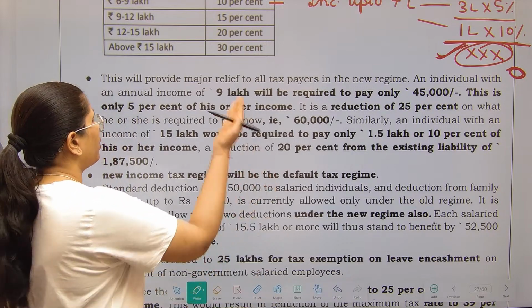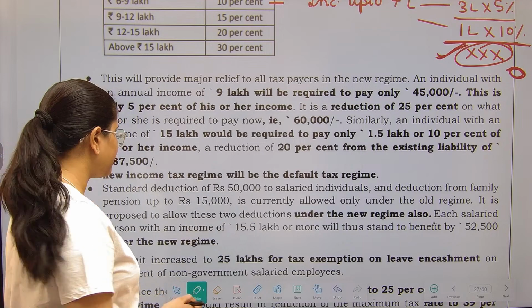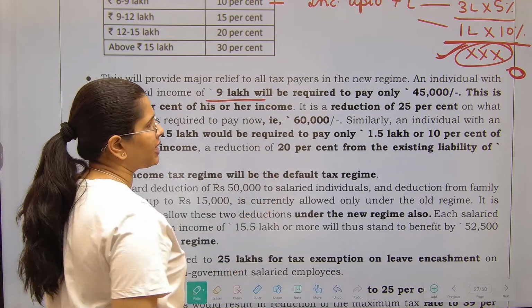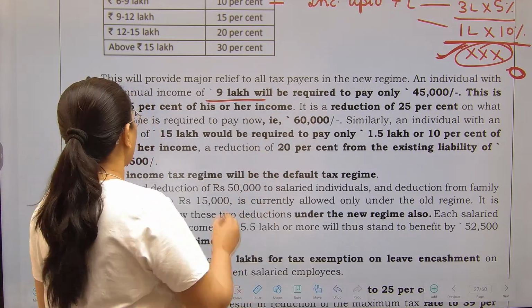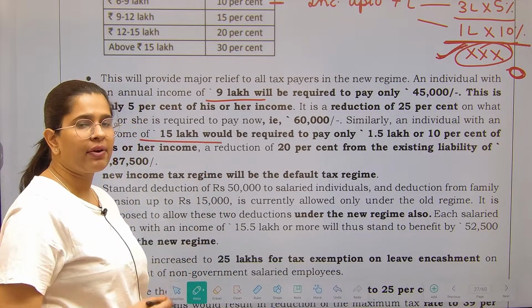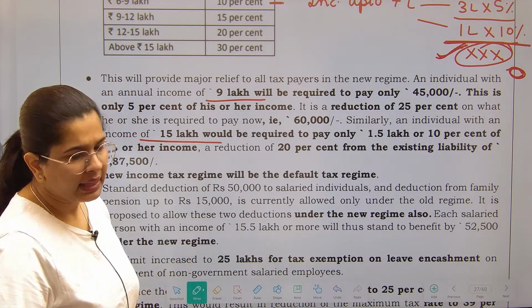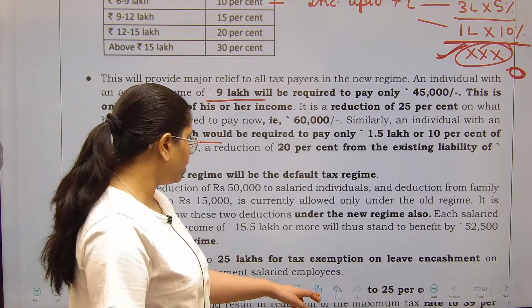Now this is all the explanation of what taxation someone has to pay if they have an income of up to 9 lakhs. If someone has an income of 15 lakh, what is the tax that they need to pay? These are the calculations which we are not talking about.